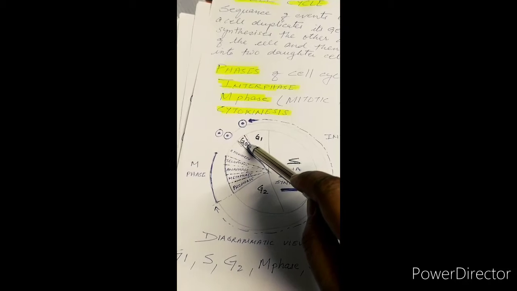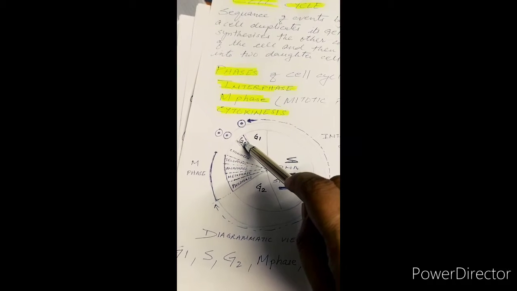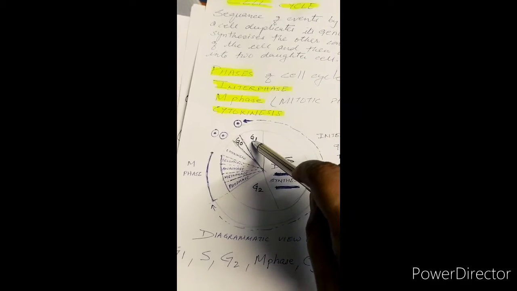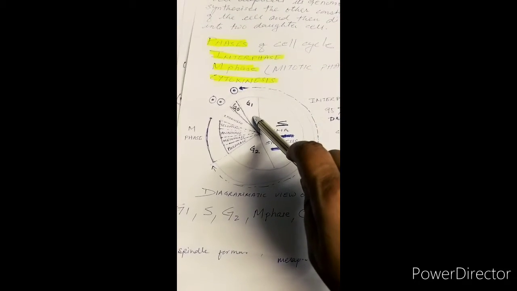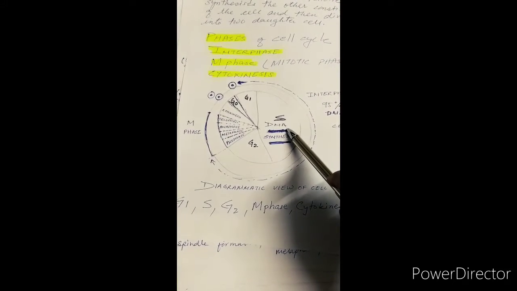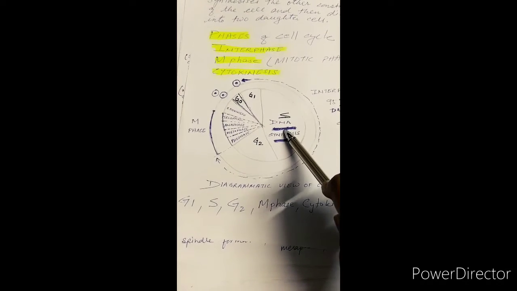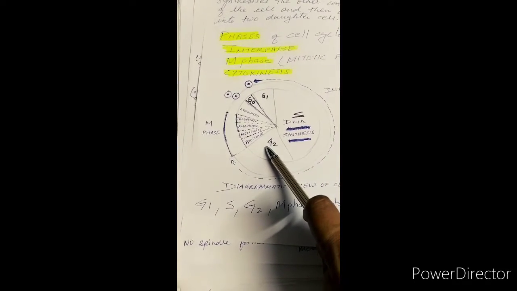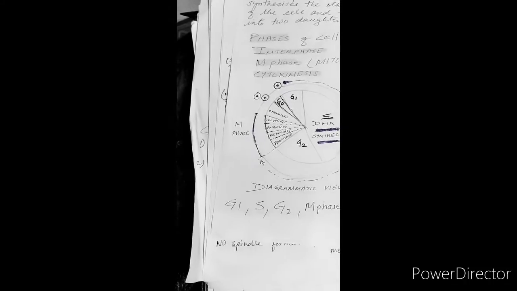The G0 phase is not shown by all the cells. Some cells show the G0 phase, or the quiescent phase. Here we see that usually the cell goes through G1, where the cells are responsible for the duplication of material. S phase, we call it the synthesis phase, is the phase where DNA replication takes place. And in G2 phase, proteins and other things are made. In the M phase, we will see prophase, metaphase, anaphase, telophase taking place.